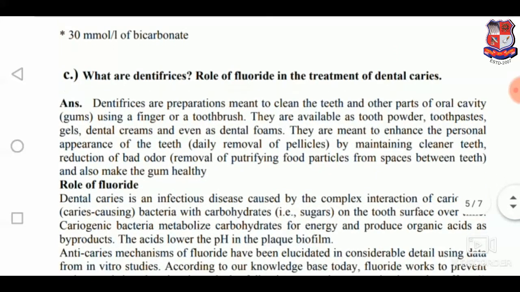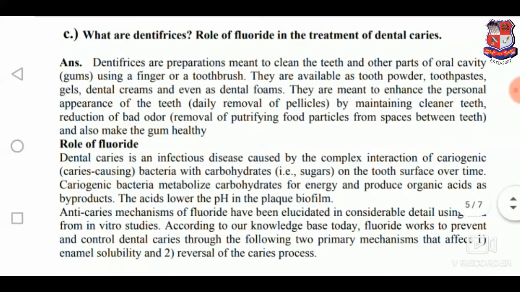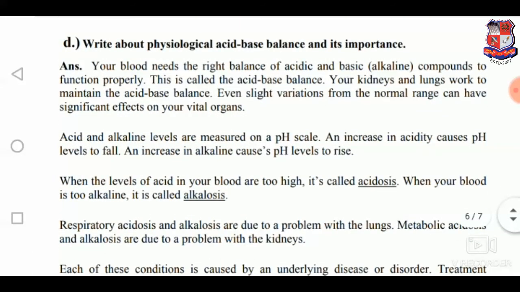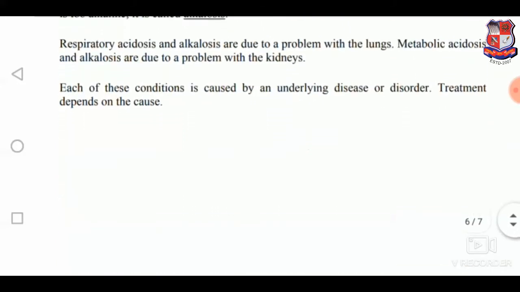What are dentifrices and what is the role of fluoride in treatment of dental caries? These are the roles of fluoride. Write about potassium, physiological acid-base balance and its importance. The answer will be like that.